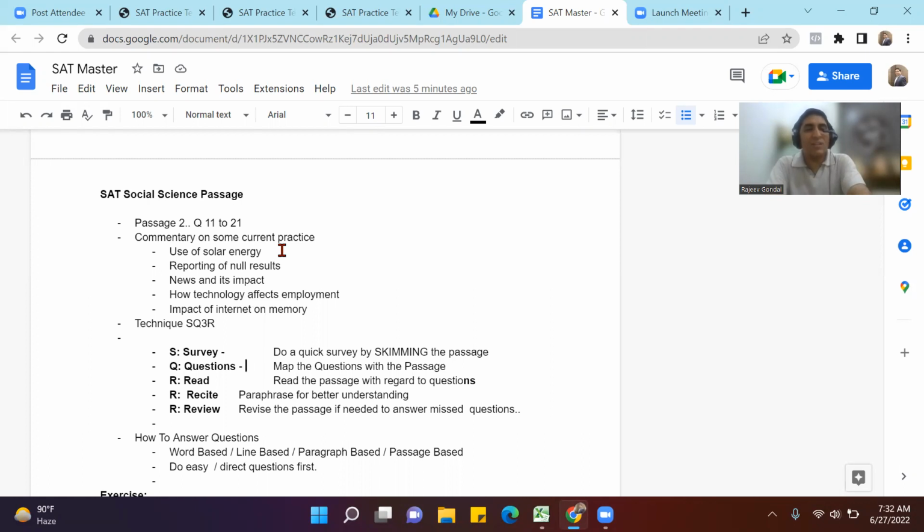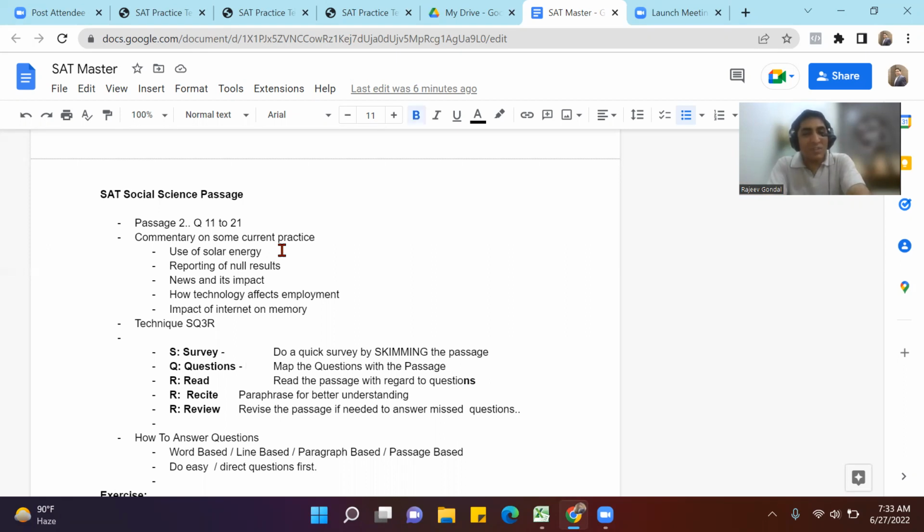The next is to read the questions. Don't read the options, but read the questions and map them with the passage. Okay, fine. So third question is with regard to third paragraph. Fourth question is a word question. So it's asking a word in line this. So you can map it and you know which question is to be answered by reading which part of the passage. So that is mapping, or reading the questions.